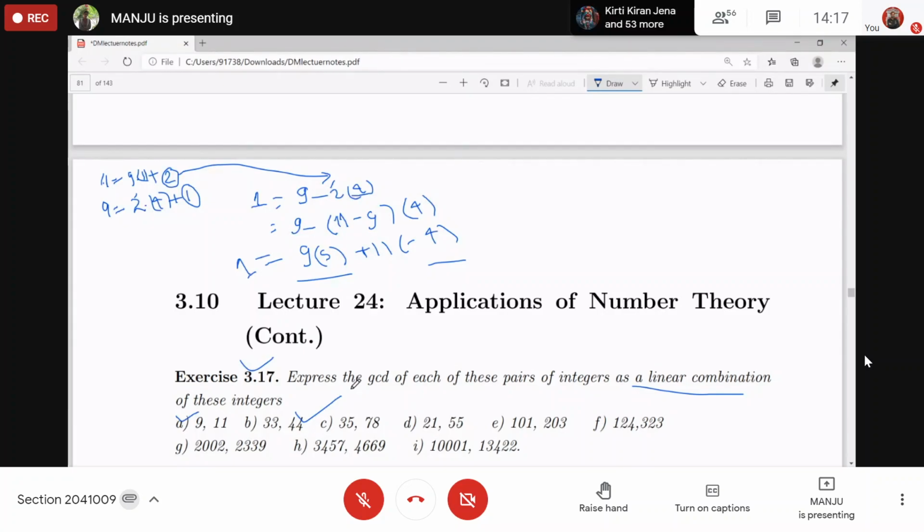33 and 44. For this one, in one line only, 44 is equal to 33 into 1 plus 11. And in the next line, we are getting remainder 0. So 11 will give you the GCD. 11 will be 44 into 1 plus 33 into minus 1. Correct? Yes, ma'am. So likewise, you can do for this one. C and D are exercise.